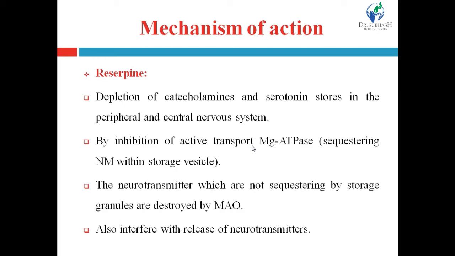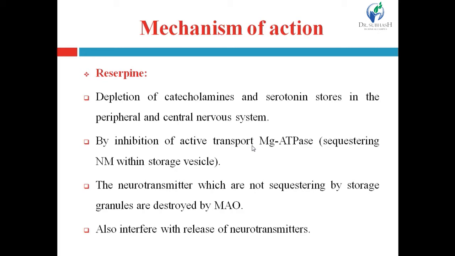Now, what is the function of this active transport? This magnesium ATPase is responsible for sequestering neurotransmitter within storage vesicles. Sequestering means to isolate, to keep in.